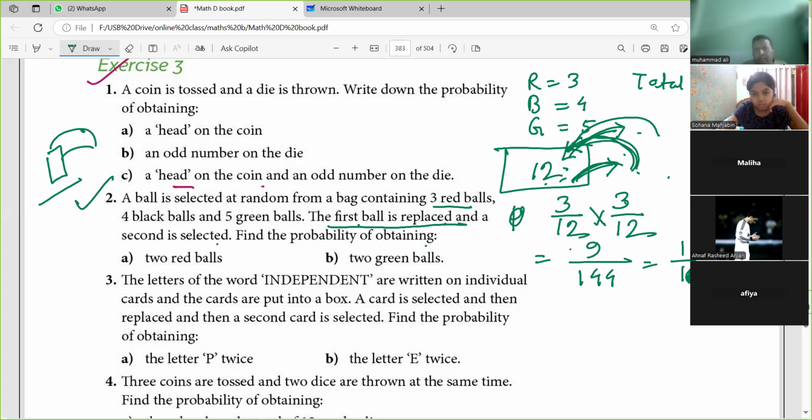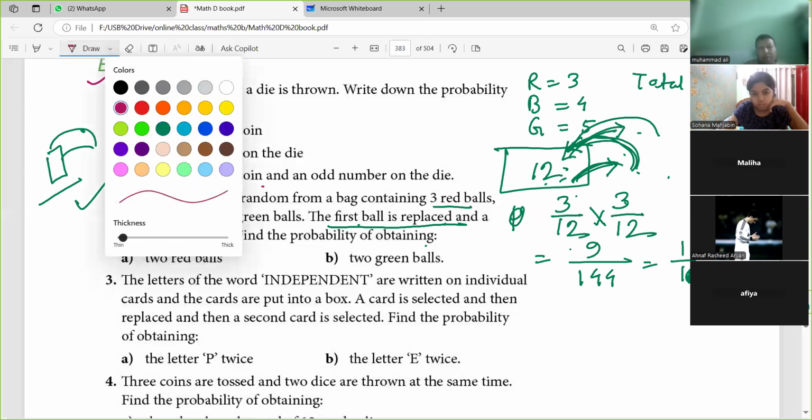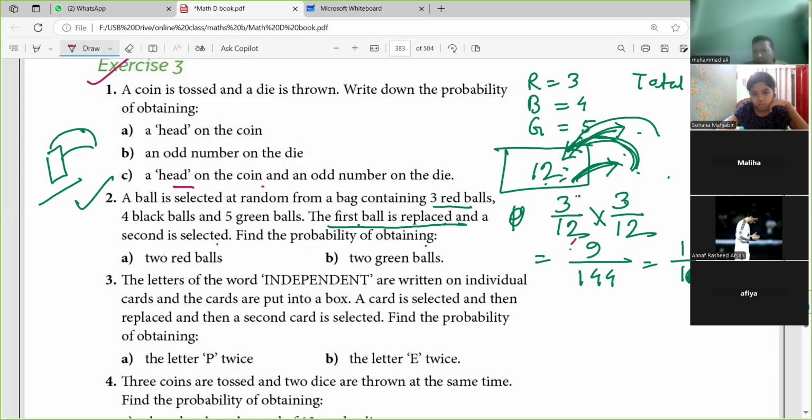I have taken the first ball as red. So probability of red is 3 by 12. If I replace this, that means if I put it back in the box, my total is again 12 and red balls are 3. So again, taking another red ball, it will be 3 by 12. 3 times 3 is 9, 12 times 12 is 144, 9 cancels into 144, it will be 16. So 1 by 16 is the probability of 2 red balls.